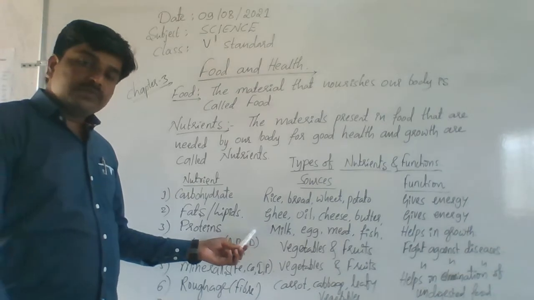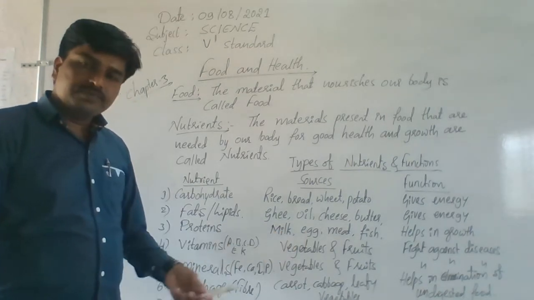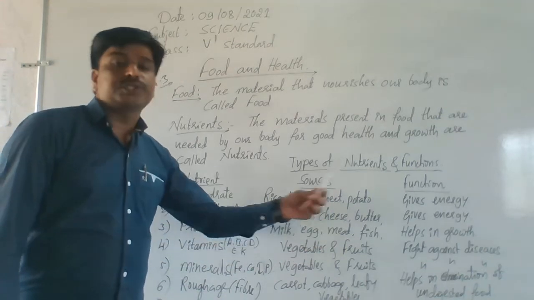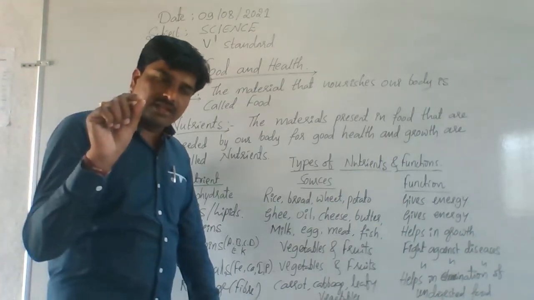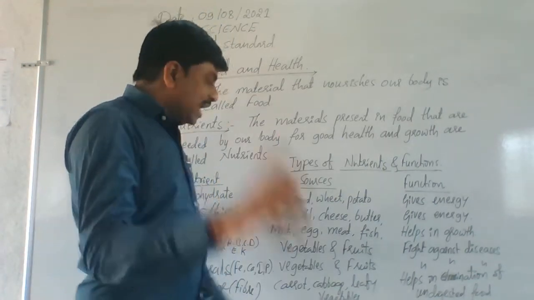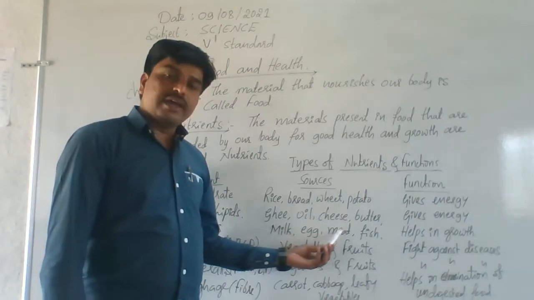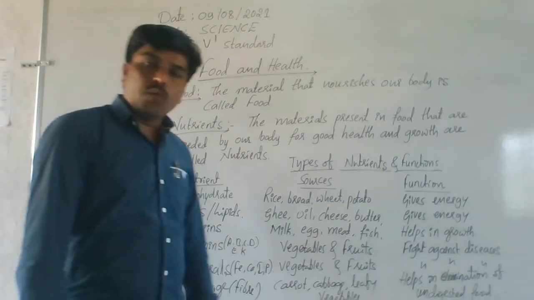Milk contains a lot of protein, and even egg. Milk, egg, meat and fish. And even pulses also there. Pulses, they are called dvidala dhanya in Kannada. So pulses, milk, egg, meat and fish are the main sources of these proteins.